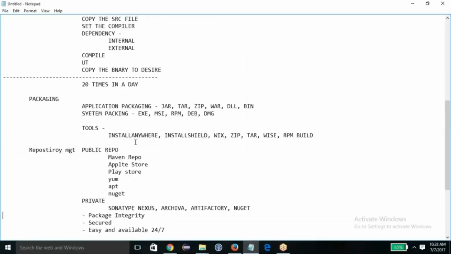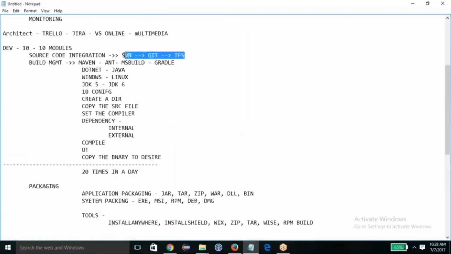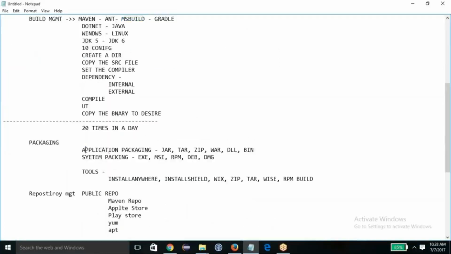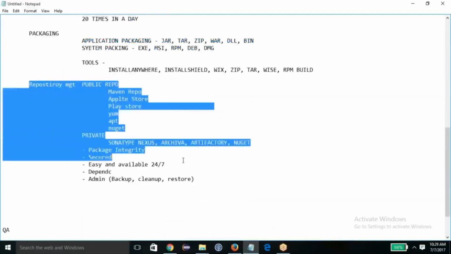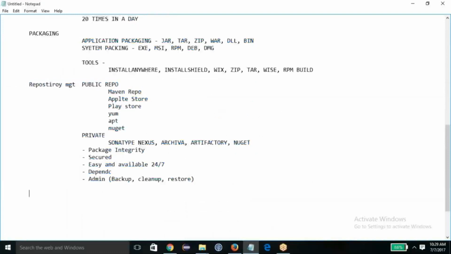Okay, so now you could see you got the source code managed in tools like Git. You could do build management using Ant and Maven. You could do the packaging management with a number of tools. You could store the packages in the repository. Now what else? What are you going to do with the packages? So you are going to deploy the packages.